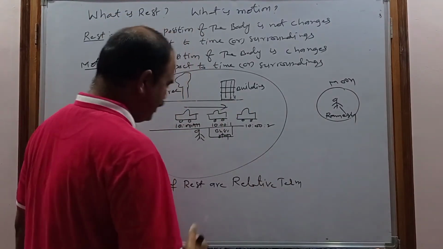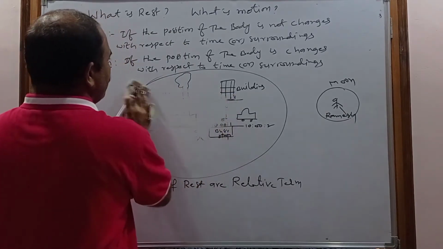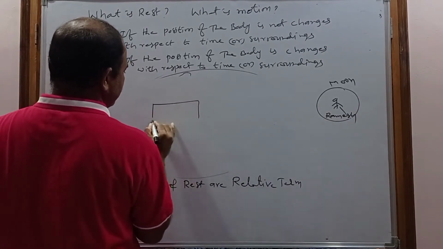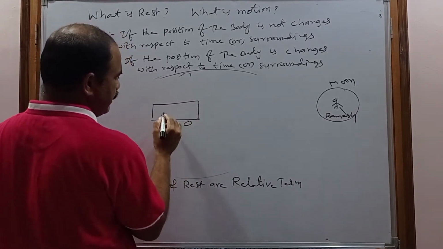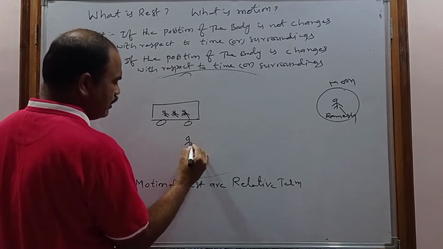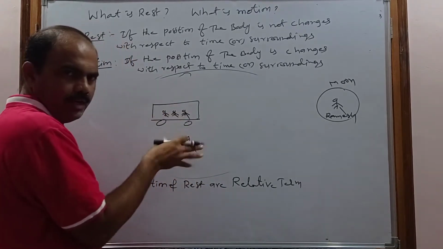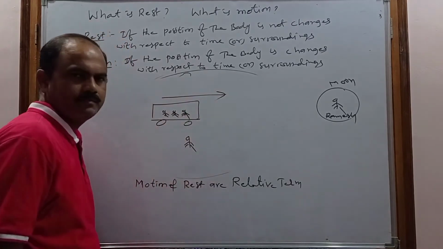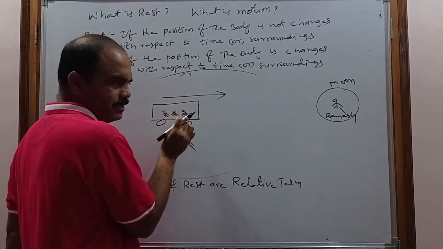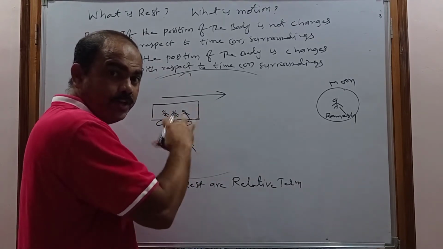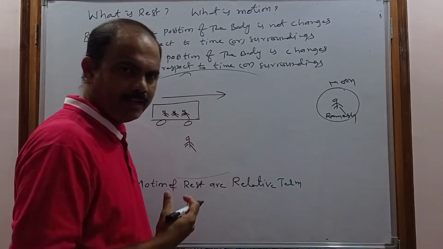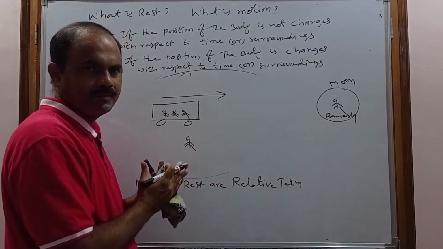For example, take another example. Let us consider this is a bus. In this bus there are some passengers, and you are outside the bus observing, and this bus is moving with some velocity. The passengers feel that they are at rest with respect to each other. The co-passengers sitting in the bus feel that they are at rest with respect to each other.